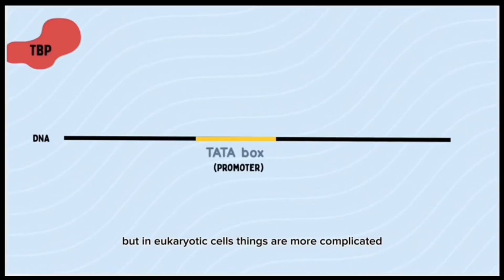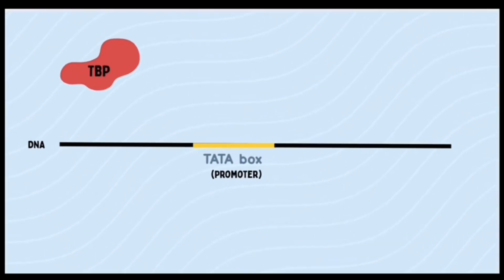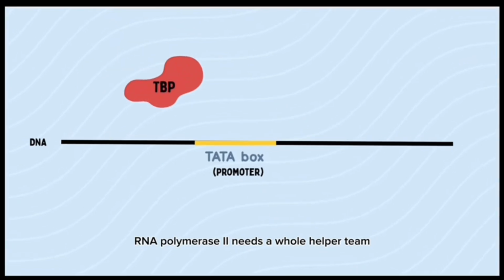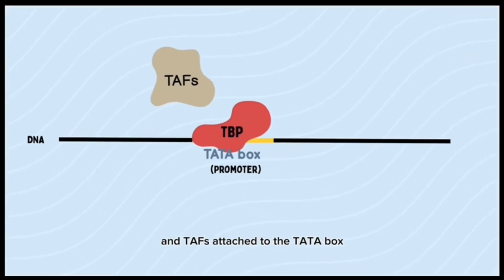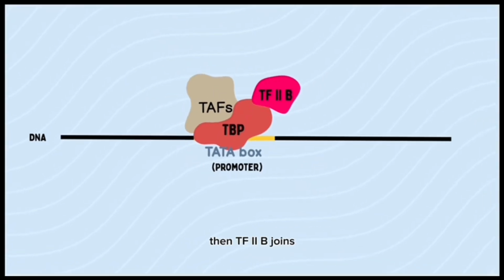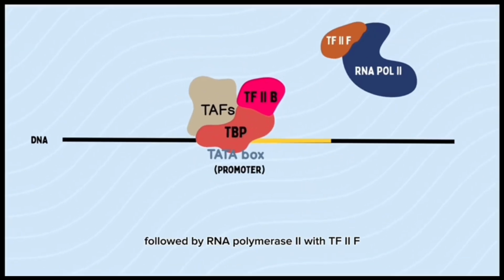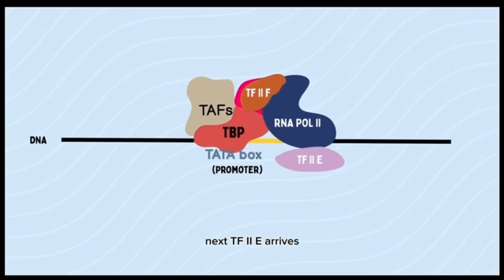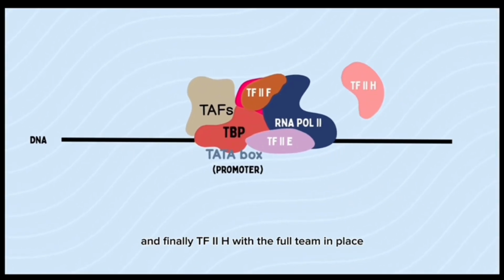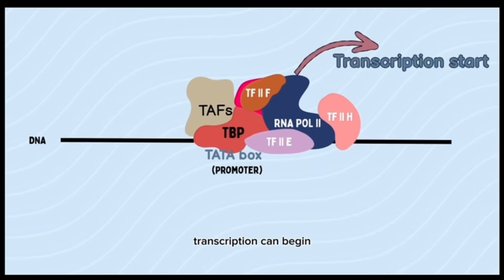But in eukaryotic cells, things are more complicated. RNA polymerase 2 needs a whole helper team. First, the TATA-binding protein and TAFs attach to the TATA box. Then TFIIB joins, followed by RNA polymerase 2 with TFIIF. Next, TFIIE arrives, and finally, TFIIH. With the full team in place, transcription can begin.